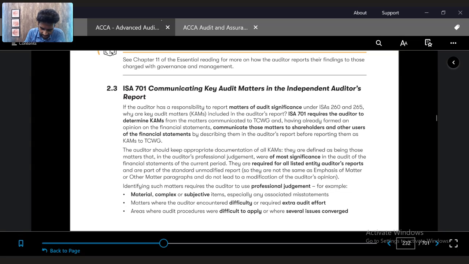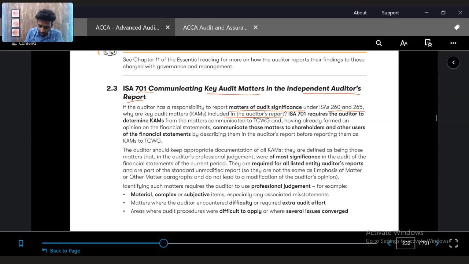So the next one is ISA 701, communicating key audit matters in the independent auditor's report. So what are key audit matters? Key audit matters are those matters of audit significance under ISA 260 and 265, included which are in the audit report.